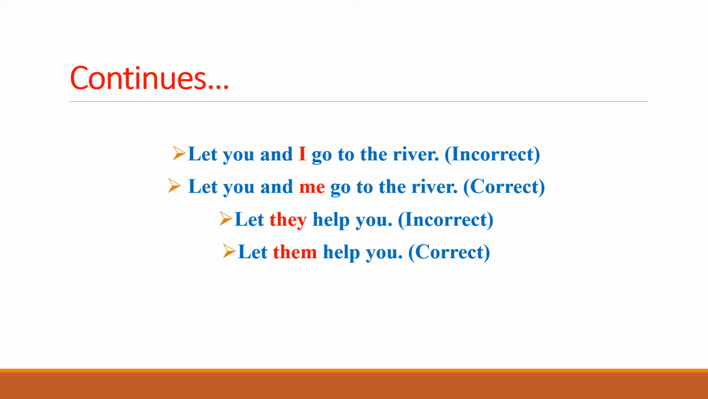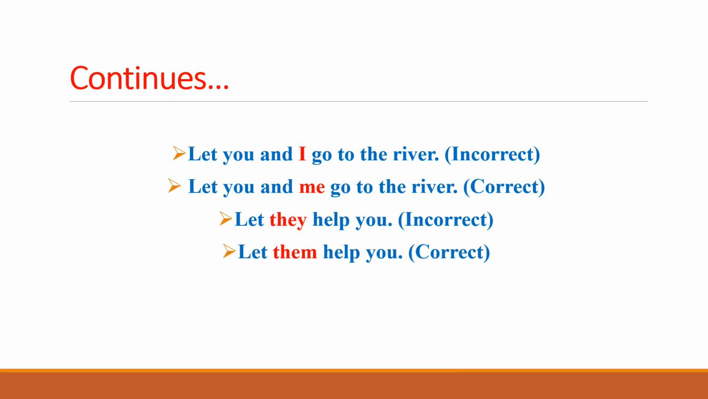Similarly, in second example, let you and I go to the river. Here you see that I has been highlighted in red because it is the subjective case of the pronoun, whereas the rule says that we have to use the objective case of the pronoun. Let you and I go to the river is incorrect because of using I. Why? Because I is the subjective case.